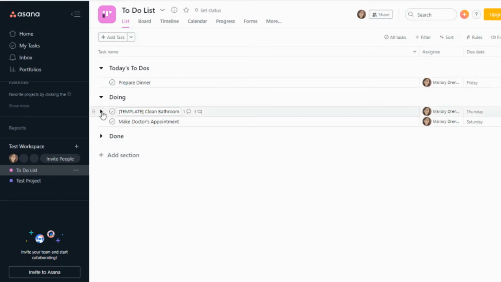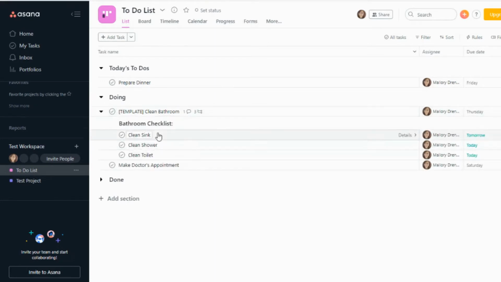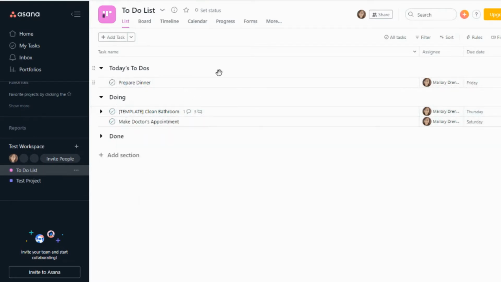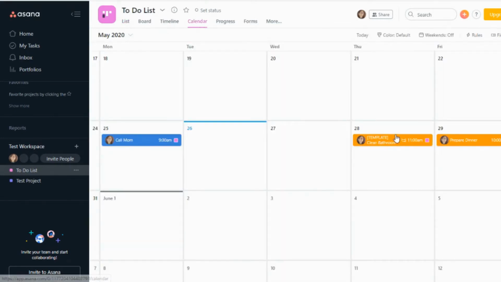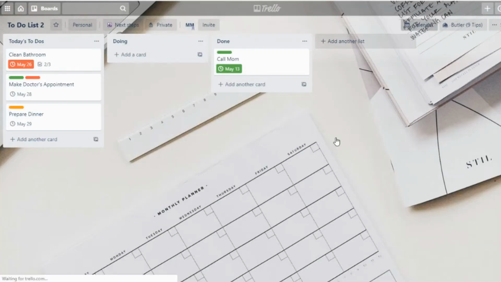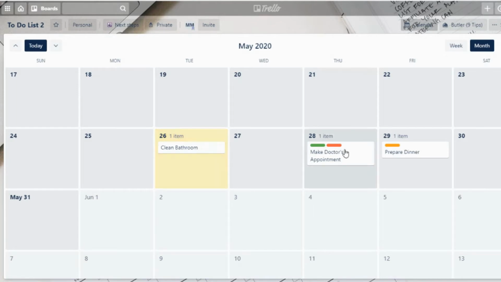You can also see, if I click on this little arrow here, you can see this bathroom checklist that's in the clean bathroom. So you can see the individual checklists as well within there. So that is a little bit of a difference when it comes to Asana versus Trello. The calendars are going to be very similar. I will say that I do like the look of Asana's calendar because it has the colors, whereas Trello's calendar does have colors, but it doesn't show as nice and visually appealing as Asana.